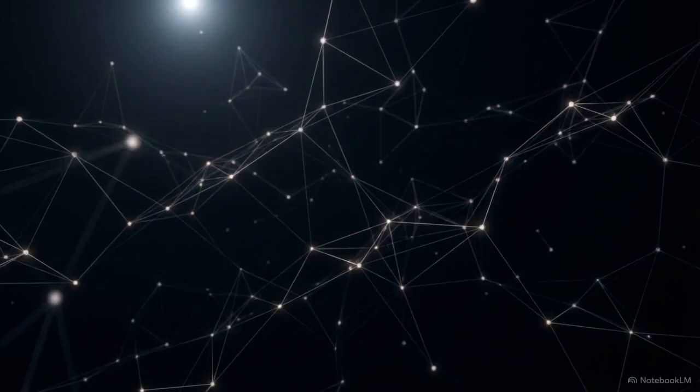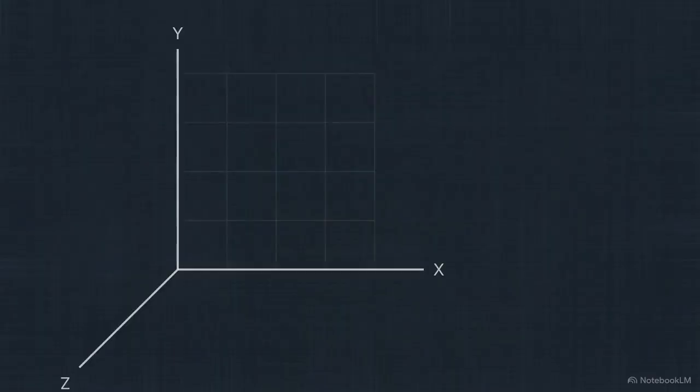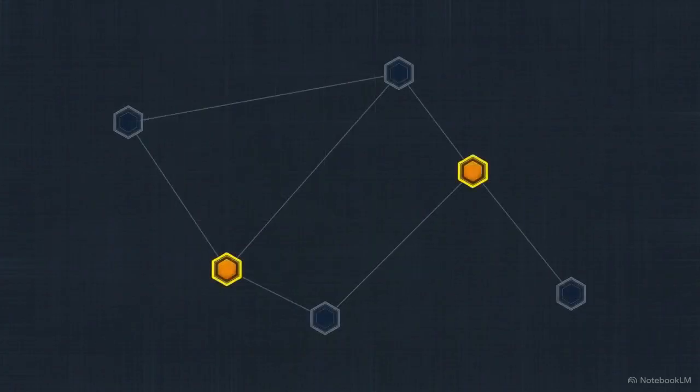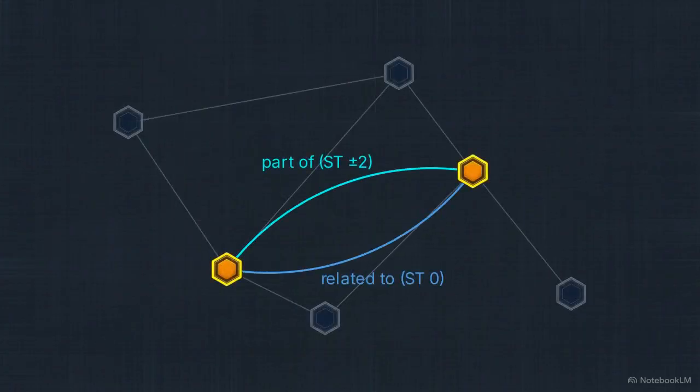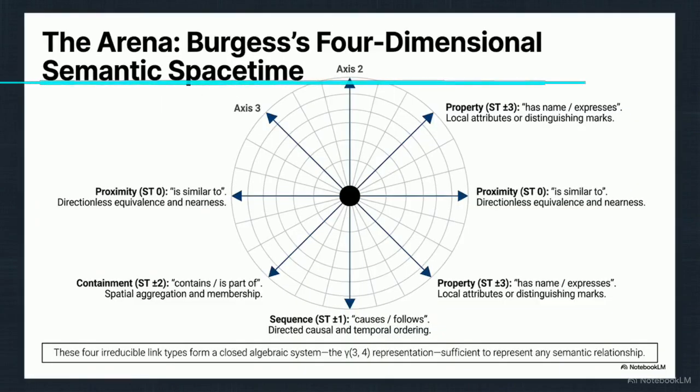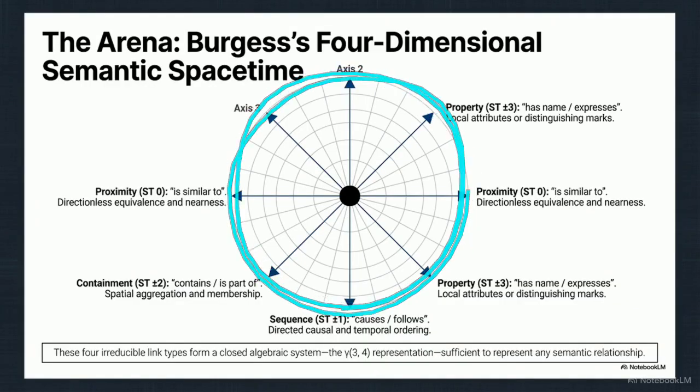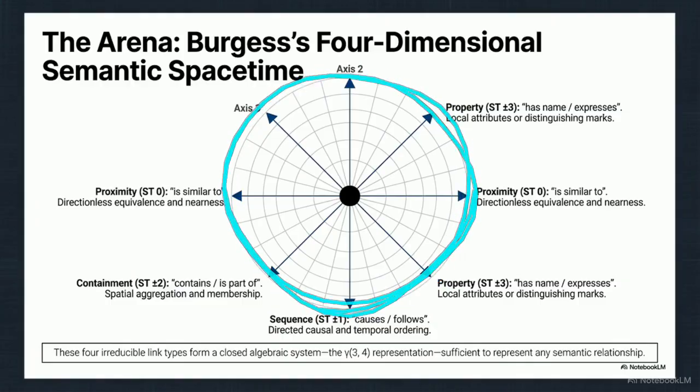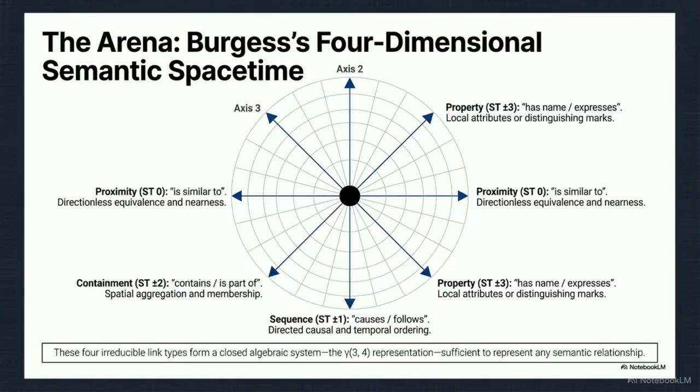We call the environment where this reasoning happens semantic spacetime. Instead of measuring physical distances, like meters and miles, this space measures the functional relationships between ideas. This diagram maps the 4 specific dimensions of that space. Every meaningful relationship you can express falls onto one of these geometric axes: proximity, sequence, containment, or property. These form the complete arena for human cognition.